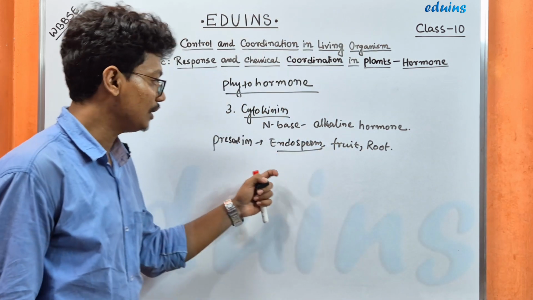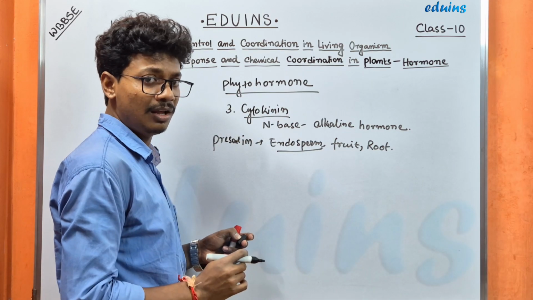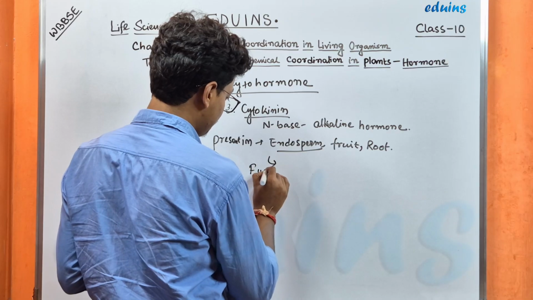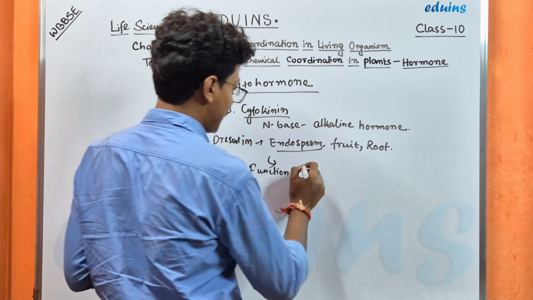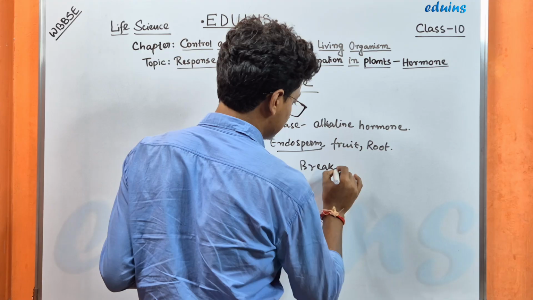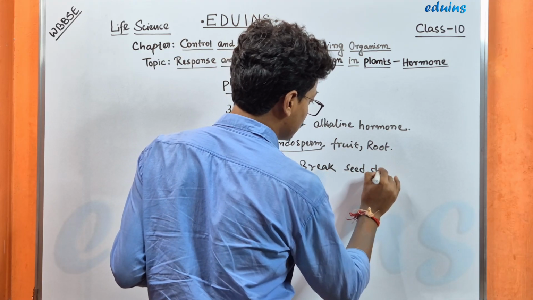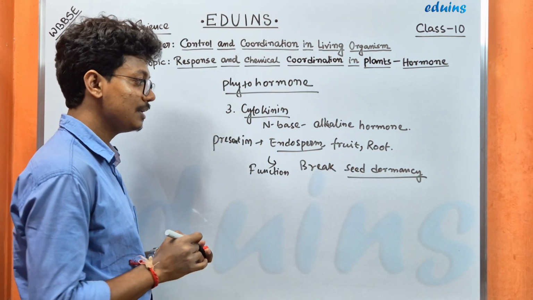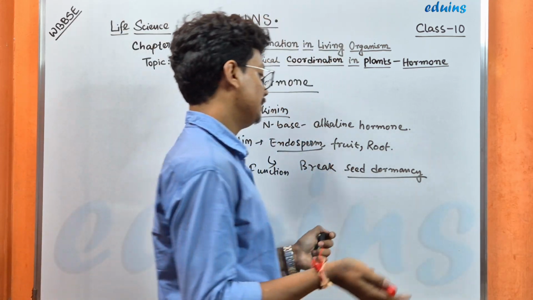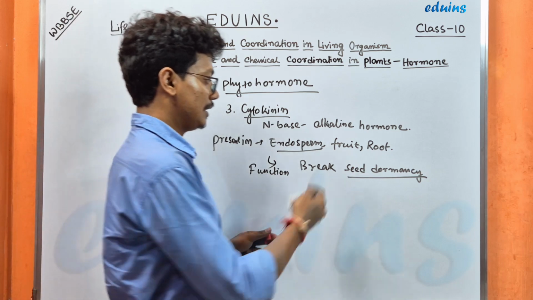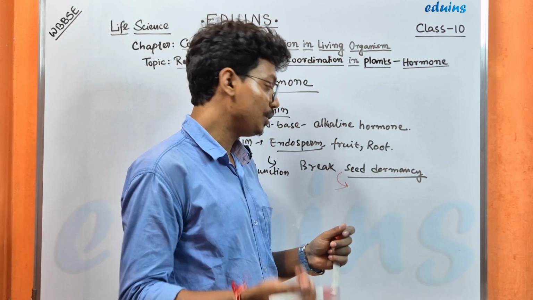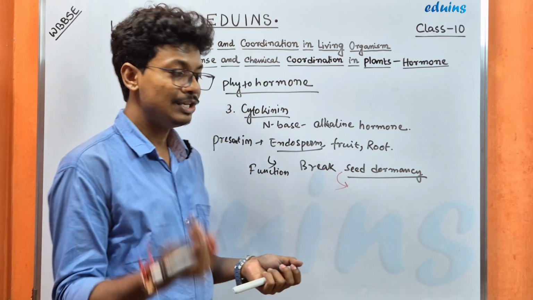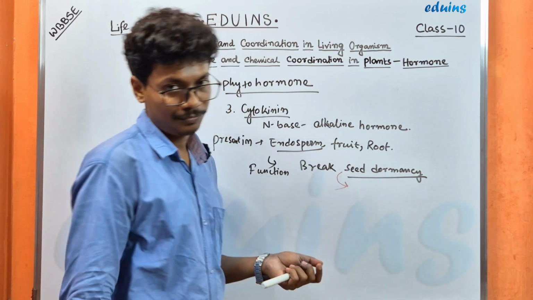The main function of this cytokinin is to break seed dormancy. What is seed dormancy? We know that one seed cannot produce a new plant after it is detached from the fruit.